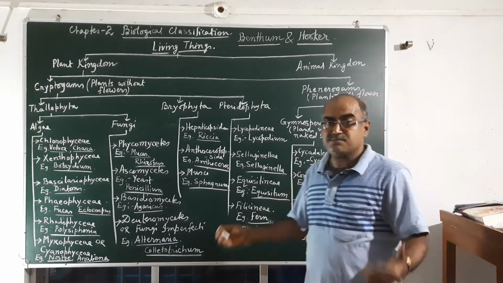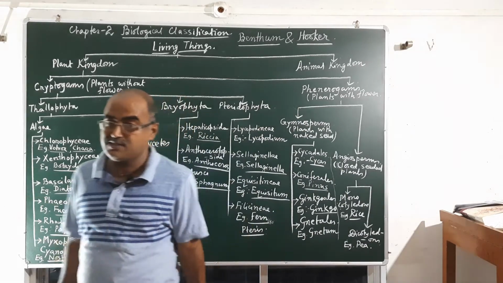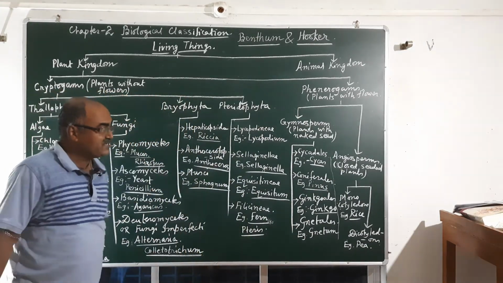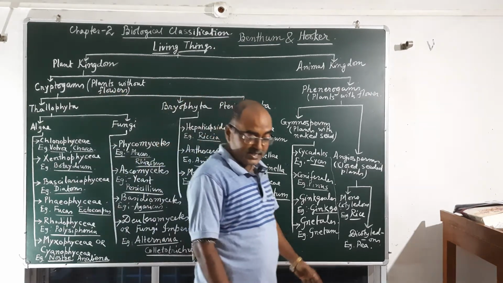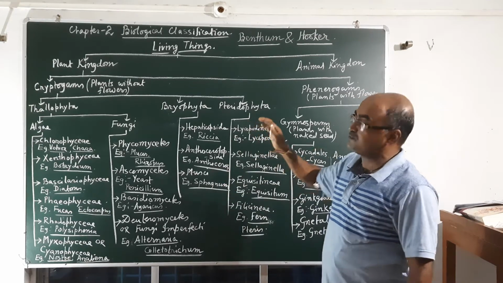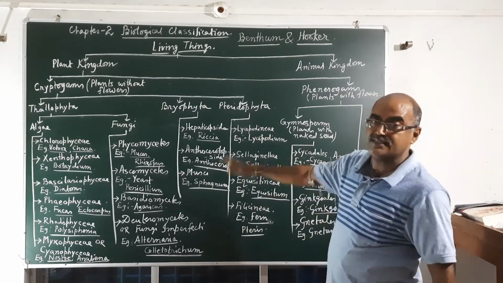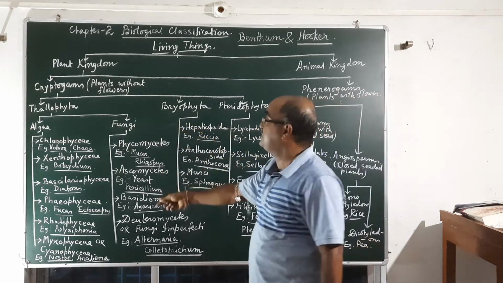I have seen most students are very afraid of biology and this classification, but after this discussion you will be very clear about the classification of the plant kingdom. If you can remember this chart, I am explaining it very easily.